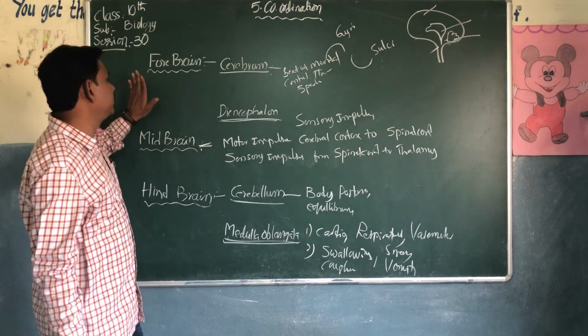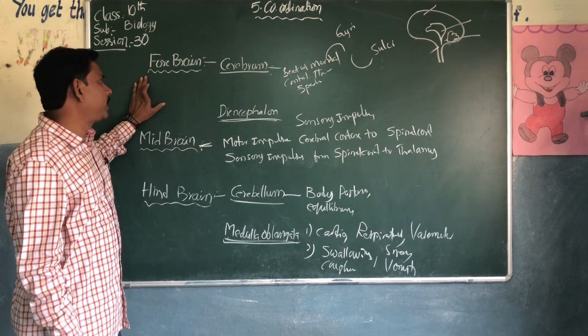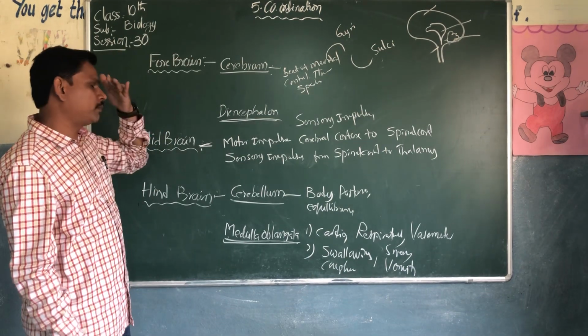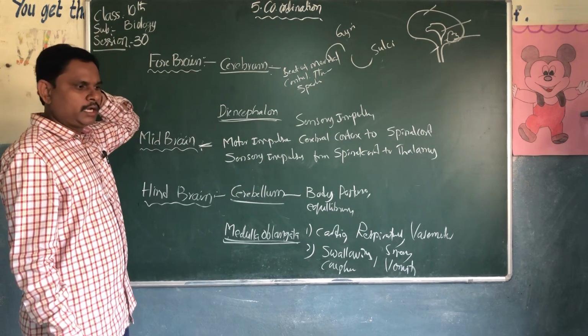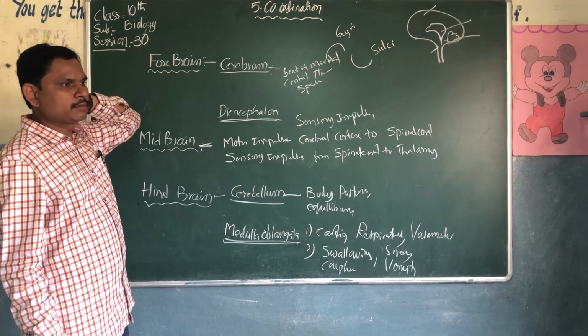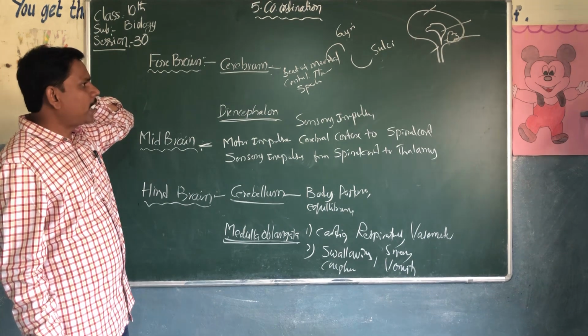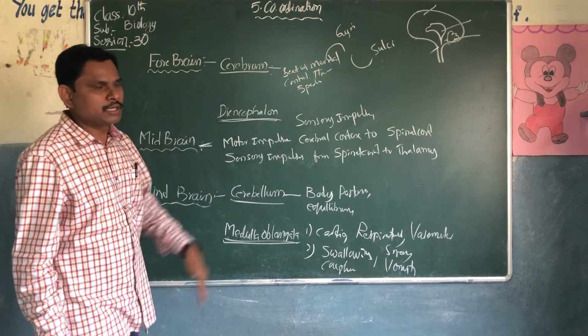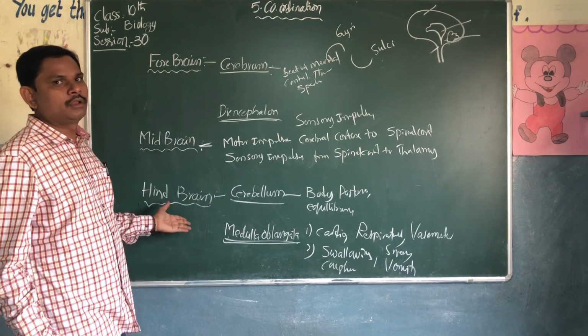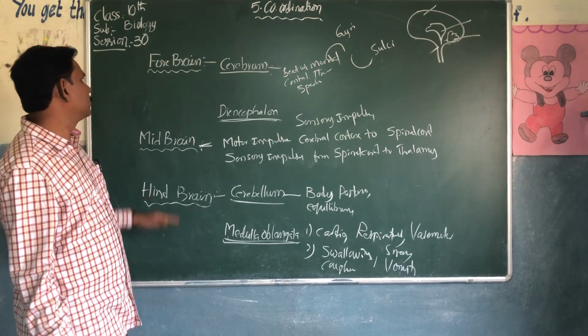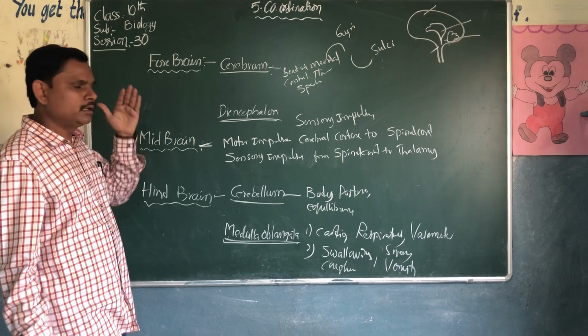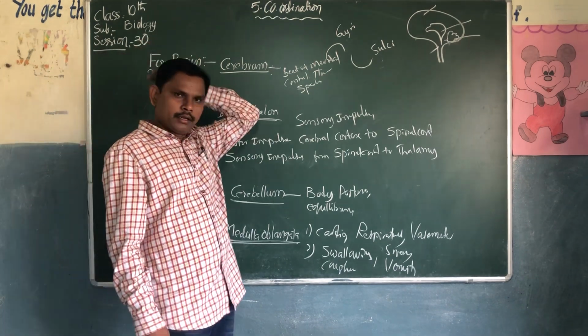Once again I am repeating. The division of the brain consists of 3 parts: forebrain, midbrain and hindbrain. I also told you about the lobes: frontal lobe, parietal lobe, occipital lobe and temporal lobe.